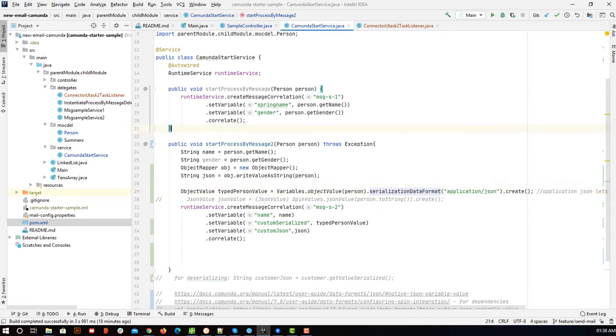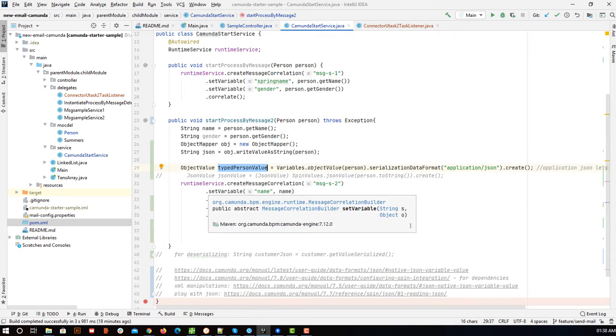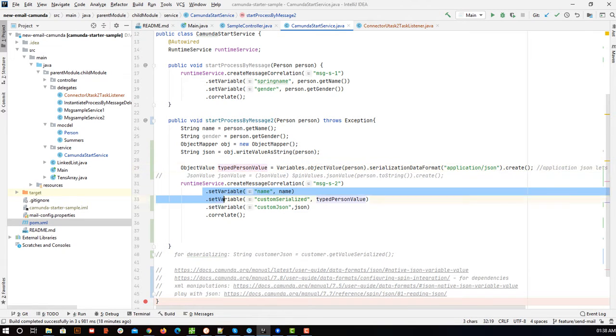Now we are trying to send our object in the form of JSON, which I am storing in typed person JSON. If you have followed the previous parts, you can see how we can set variables, get variables, all those things. The runtime service has all those properties. For now I am creating a custom serialized variable name, and for that I am assigning a value called typed person value. This thing is not a JSON.